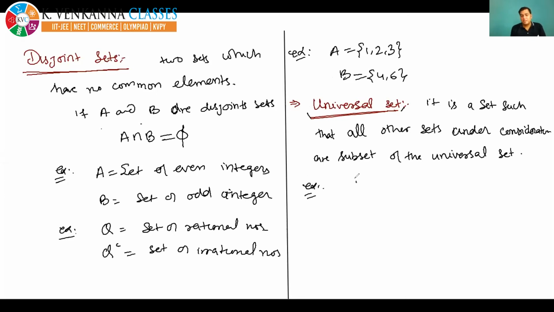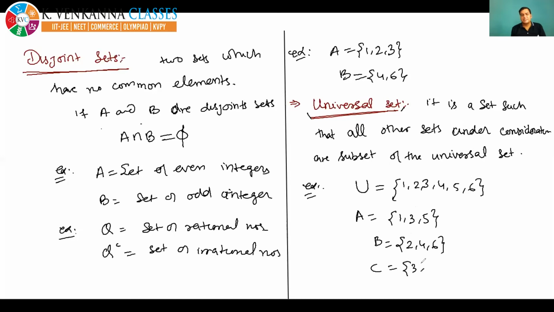For example, if I take the universal set as {1, 2, 3, 4, 5, 6}, then remember, if you are making this the universal set, then all other sets will be a subset of this universal set. For example, I am writing {1, 3, 5}, {2, 4, 6}, {3, 6}. All other sets under consideration are subsets of the universal set.